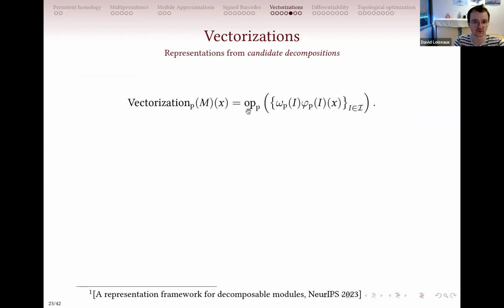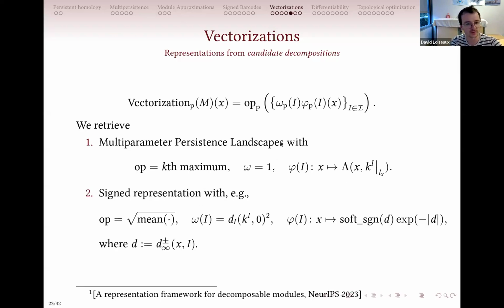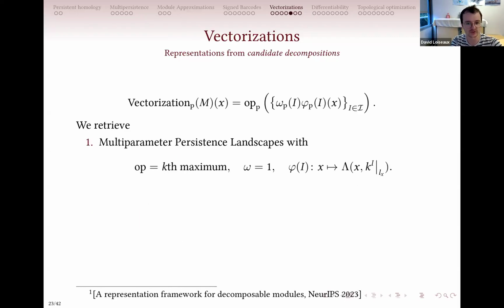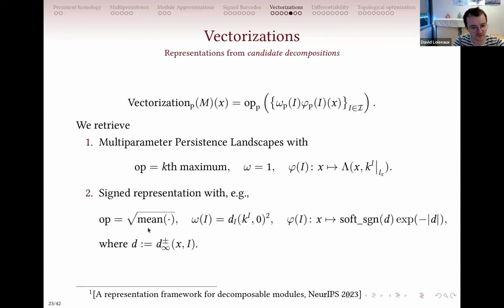So just to give you a bit more detail, your multi-parameter persistence landscape, just as I've defined before, the representation of one interval at point X would be just the landscape of this shape at point X. Sorry, I'm a bit fast. My arrows don't work. Okay, it's fixed, sorry. And to get this representation, I'm doing an L2 norm with respect to this weight, which is the price that you have to pay to send a shape to 0.